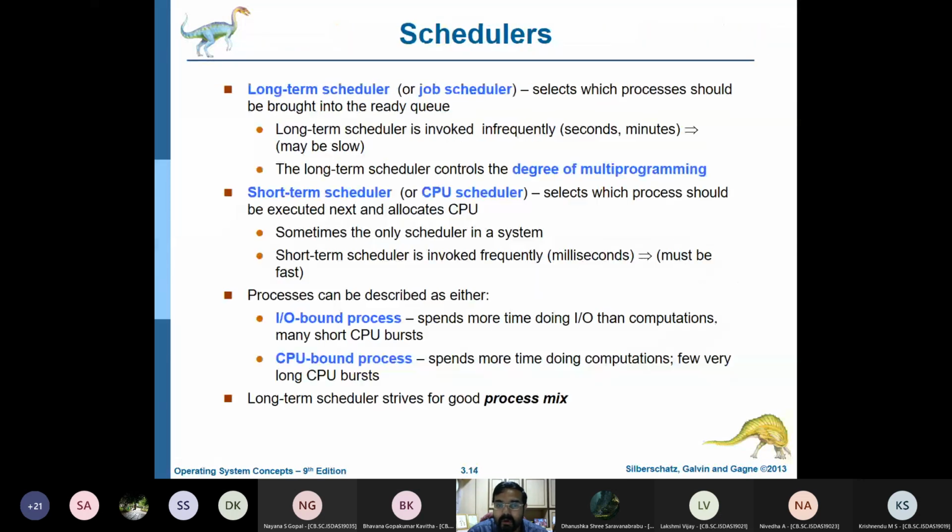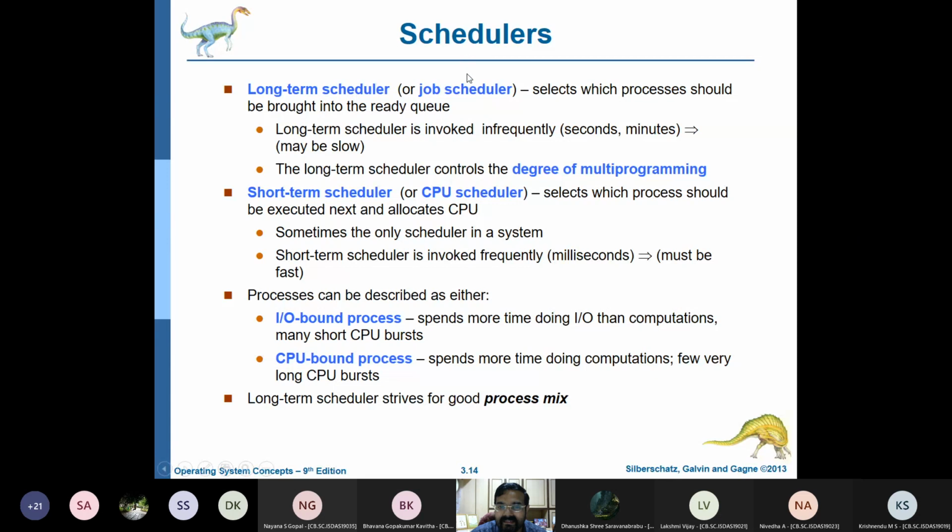I also told you about the long-term scheduler and the short-term scheduler. The long-term scheduler, or the job scheduler, probably fires every 10 seconds or 20 seconds or once in a minute. It puts all the processes that have to be executed in the ready queue. That is what happens.